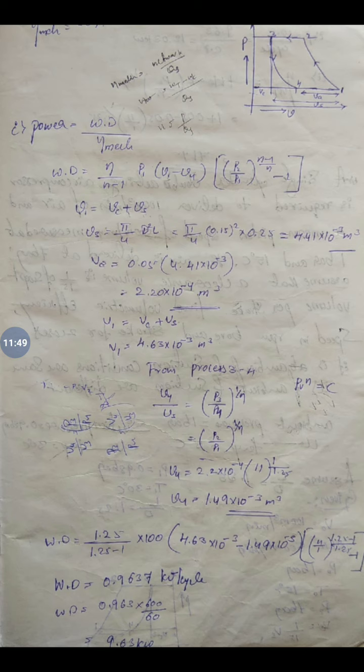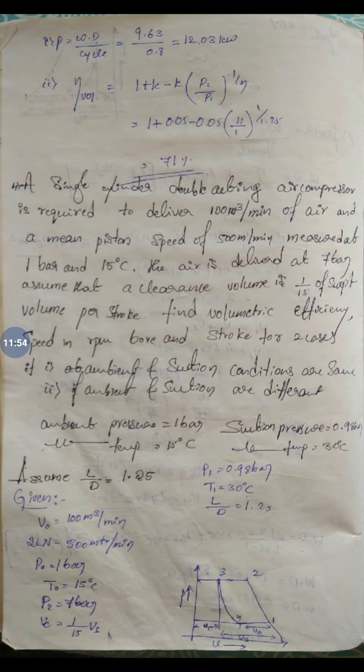Since the mechanical efficiency is given, the actual power required is the work done divided by the mechanical efficiency. So 9.63 divided by 0.8 is equal to 12.03 kilowatts. This is the actual power required to run the compressor.